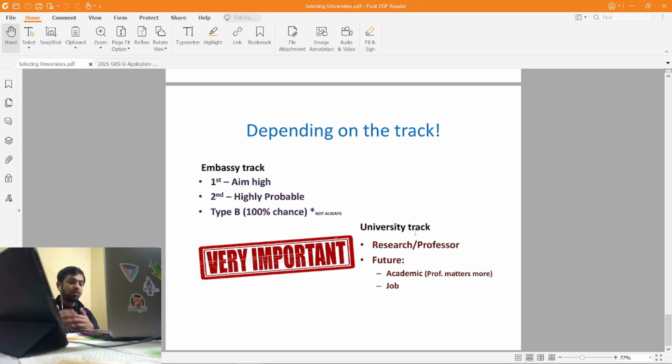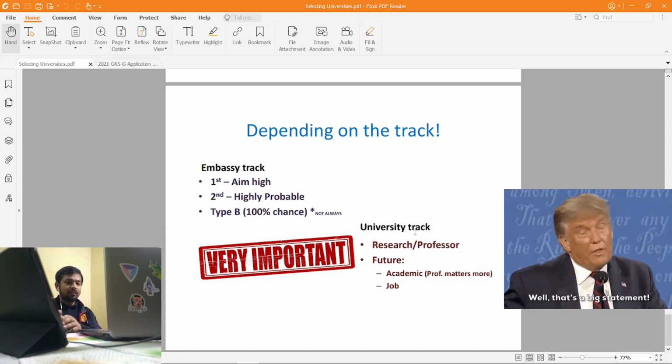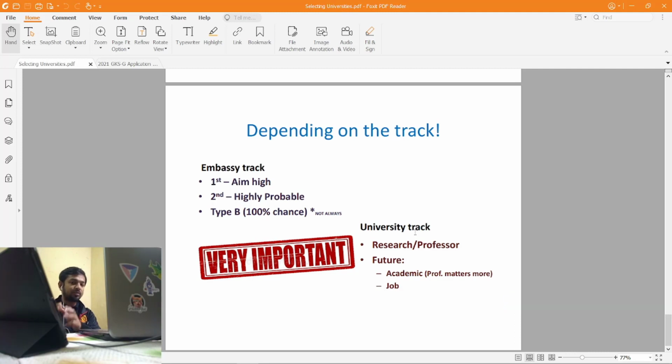How good is the professor, how well known is that professor. Let's say you're getting an assistant professor at Seoul National University and an associate professor or a professor at Seoul Tech, then I would say go for Seoul Tech and choose that particular professor, because he'll have a wide network and more well-known papers than the assistant professor.